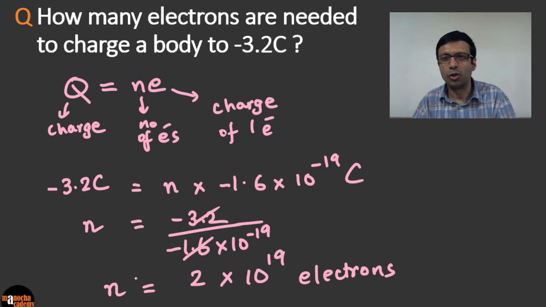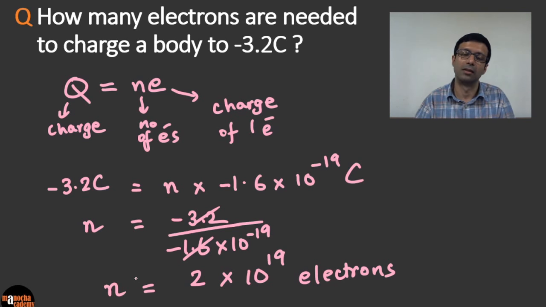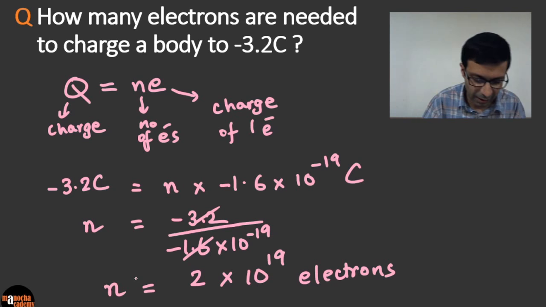That is our answer. So here the key concept is, usually in electricity you need to think, because you have a lot of formulas. So you need to think what is the important formula the question is asking. And in this one it's pretty clear. It's going to be the formula Q equal to NE. So when you apply it and substitute and calculate, just be careful with the 10 to the power, the index maths, right, with the exponents. And so you'll get 2 into 10 to the power 19 electrons.